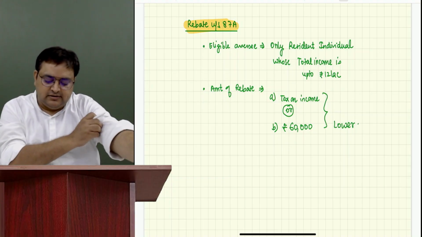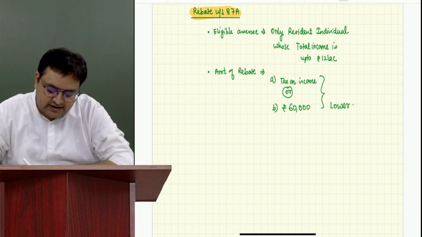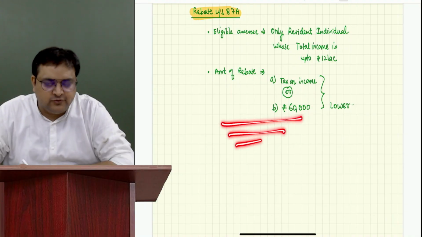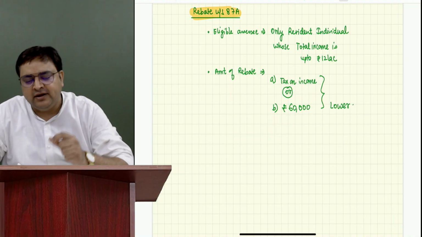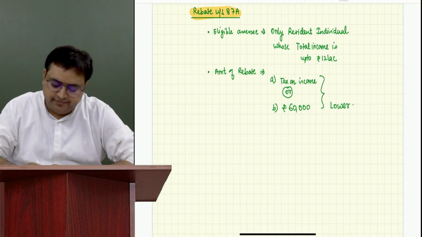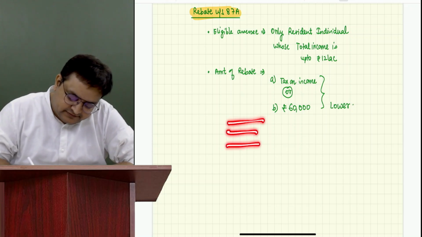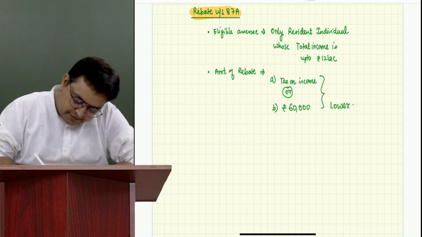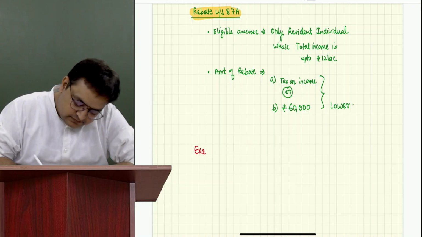Now, how does it actually operate over here? Just leave 2 or 3 lines over here and then write an example. Leave 3 lines, right? Example.